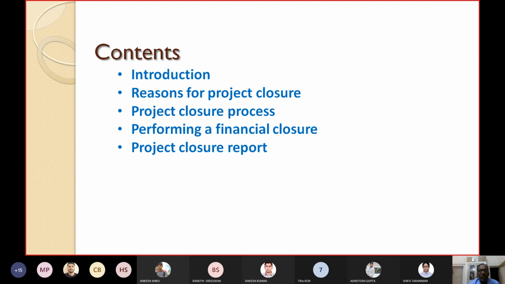We'll see a little bit of introduction to project closeout. What are the different reasons for project closure? What is the process that we will follow for project closure? How to perform financial closure when a project is completed? And how to prepare the project closure report. These are the important topics which come under project closure, which we will see today.